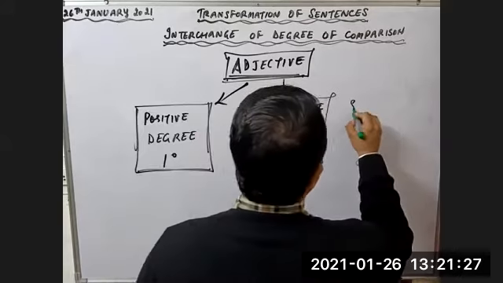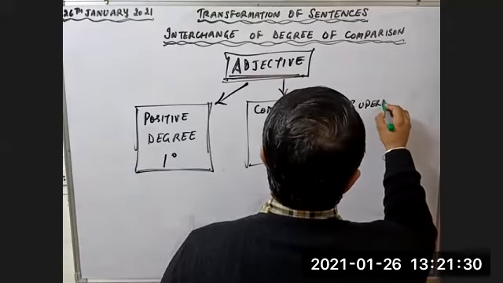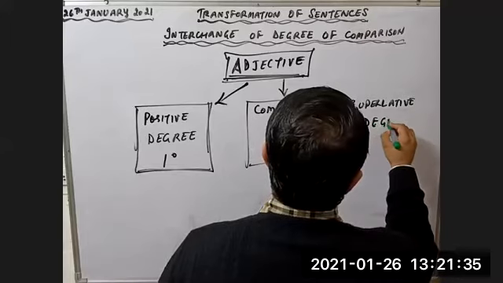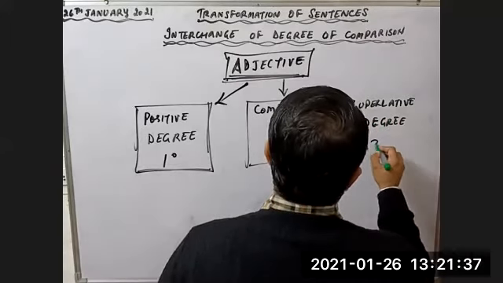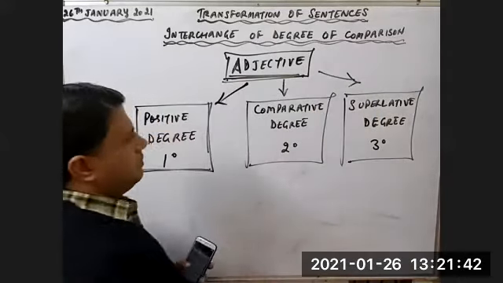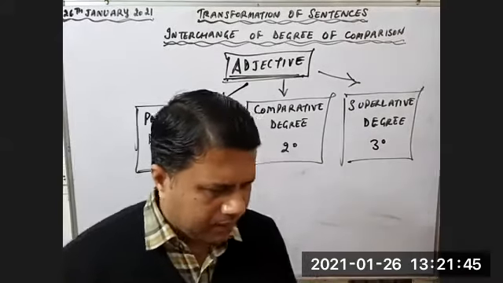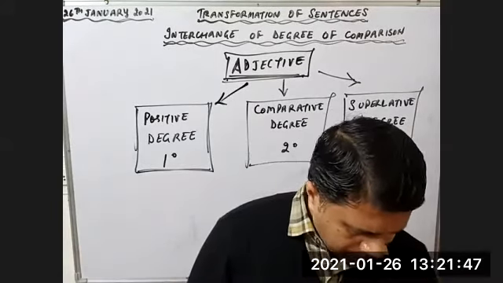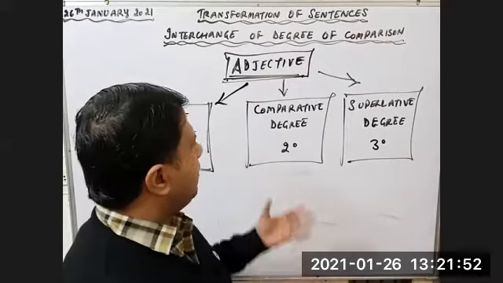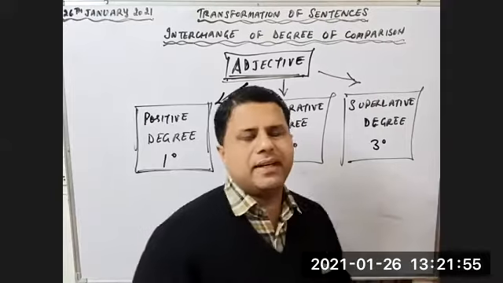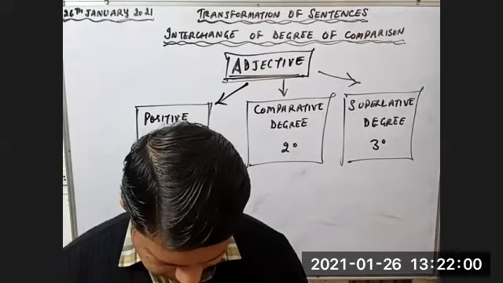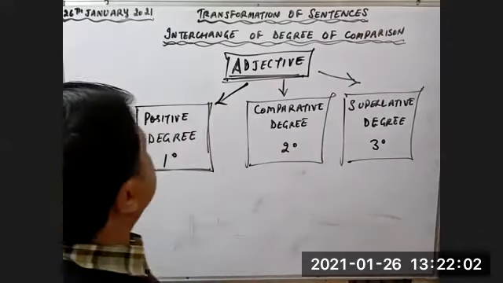Then we have superlative degree, it is also called third degree. Now the 3 degrees are clear to you people? Yes, sir. Positive degree or first degree, comparative degree or second degree, superlative degree or third degree. Is it clear? Yes, sir.